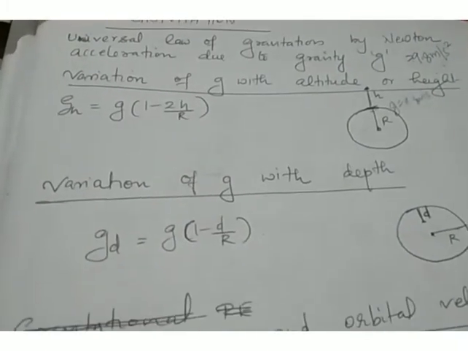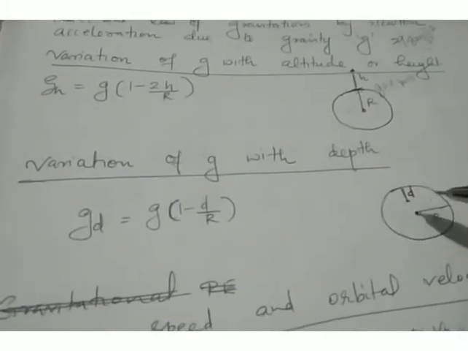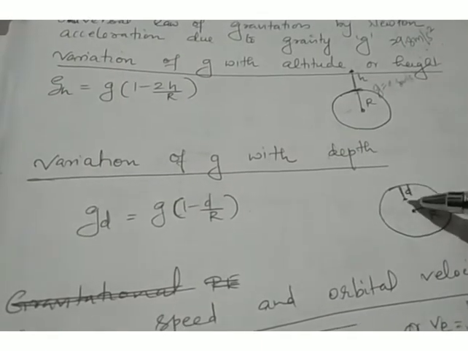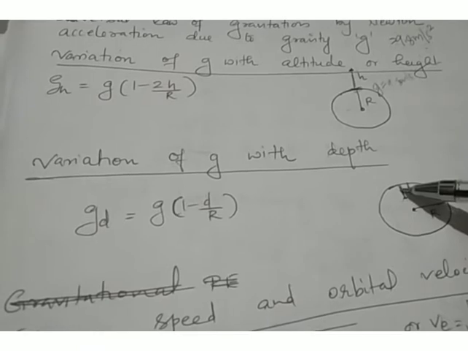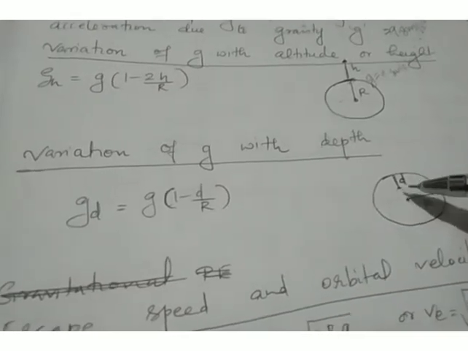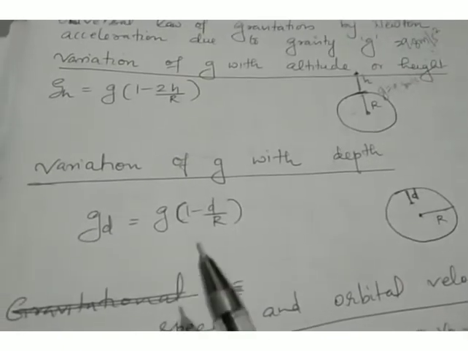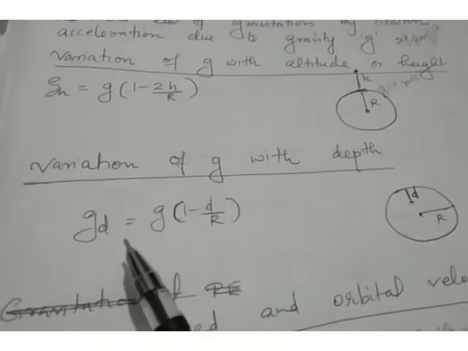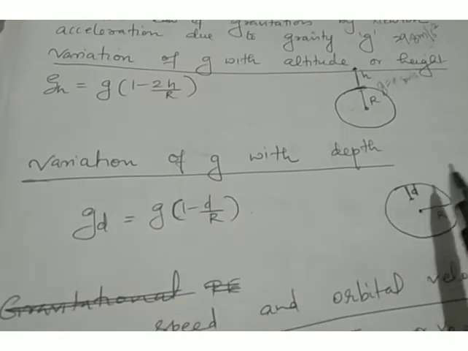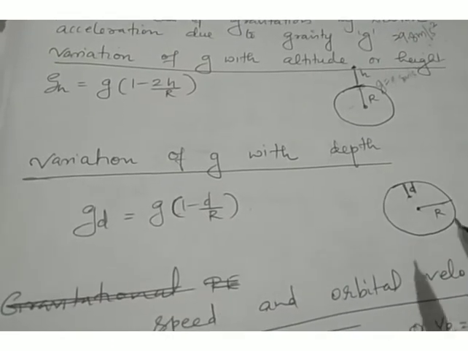Similarly, variation of g with depth. For that, consider a point here at a depth d from the surface of the earth. So now we are at a distance d below the surface of the earth. There the acceleration due to gravity can be calculated using the expression g_d = g(1 - d/R), where d is the depth and capital R is the radius of the earth.